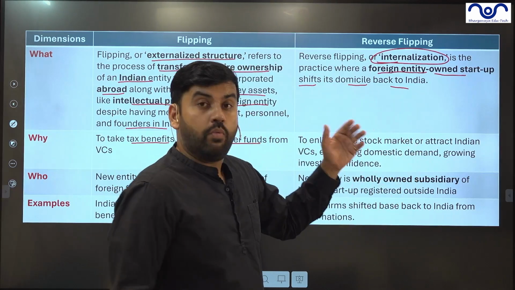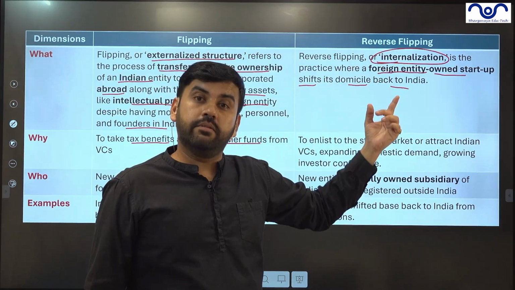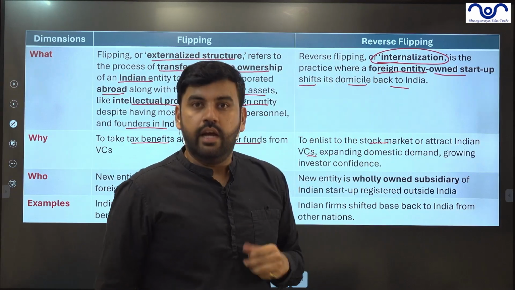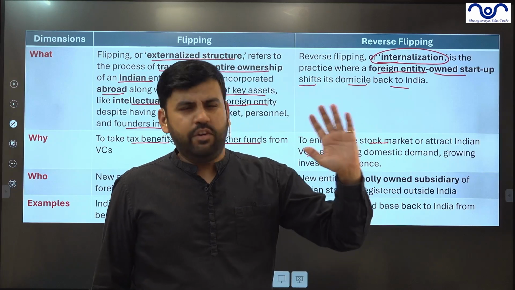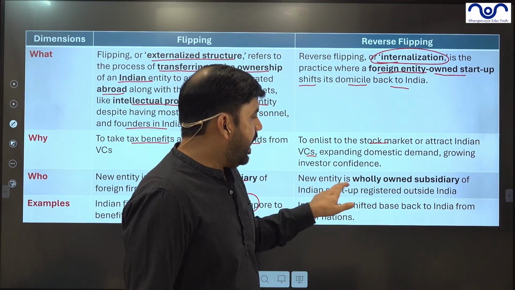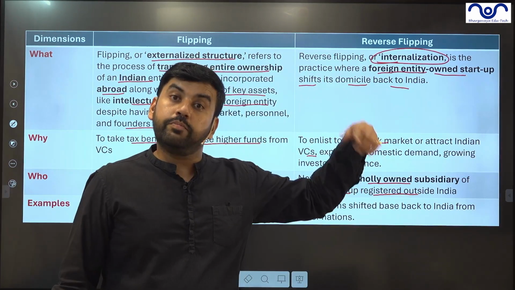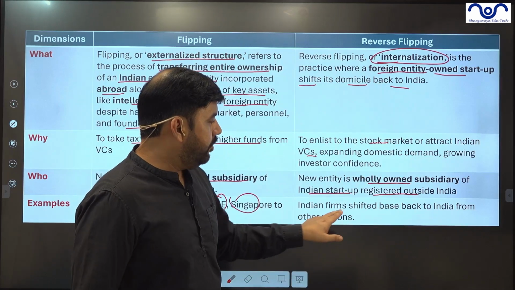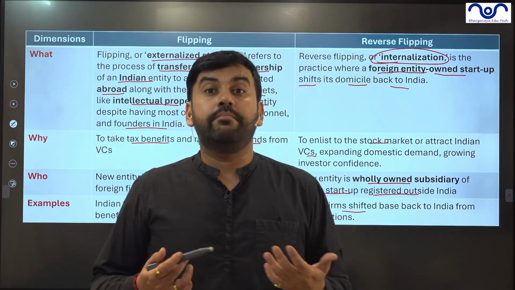They will enlist. Now why do they want to come to India? Why do they practice reverse flipping? Why is there a ghar wapsi, a return back home? To enlist on the stock market and to attract Indian VCs. Let's say there are Indian investors who want to invest in that company and say, leave your foreign player, come back to India. They will come back. The new entity is a wholly owned subsidiary of an Indian startup registered outside India. It was previously registered outside India. Now it will be under the Indian startup. Indian firms shifted base back to India from other nations. Many companies have been doing that, and many companies will do that.